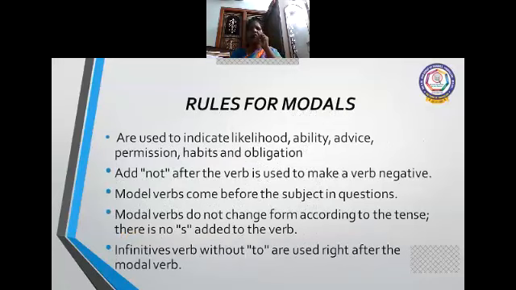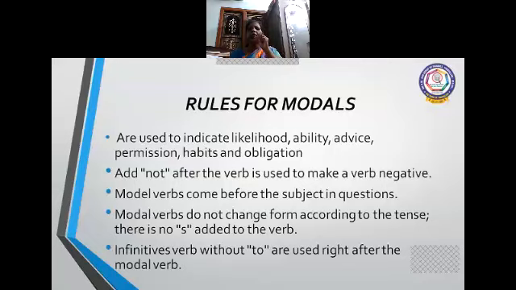Okay, so we can go to the rules for modals. What are the rules of modals? Modals are used to indicate likelihood, ability, advice, permission, habits, and obligation. Add not after the verb to make a verb negative. Modal verbs come before the subject in questions.